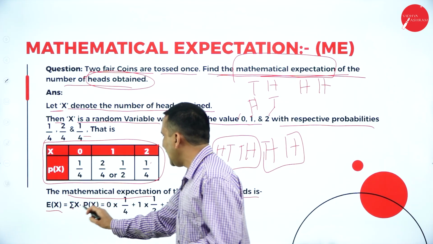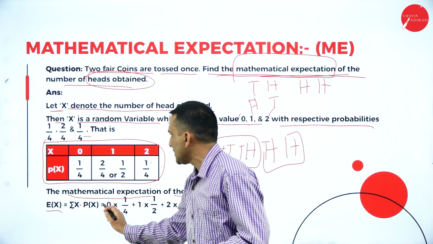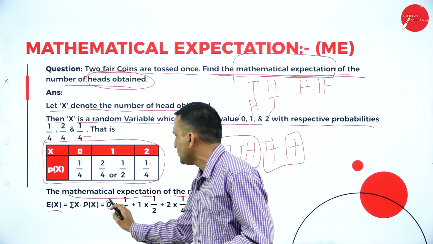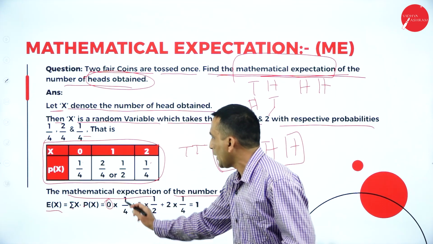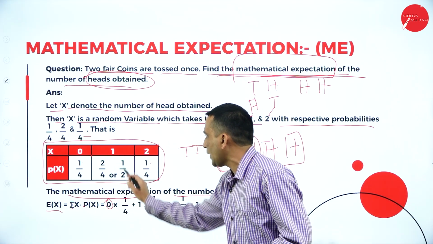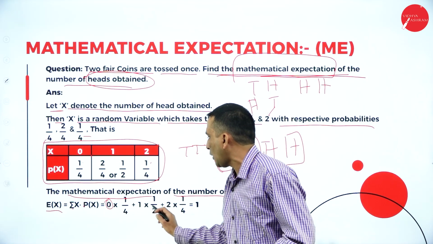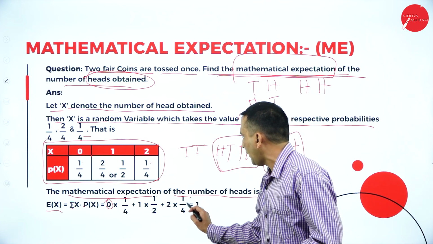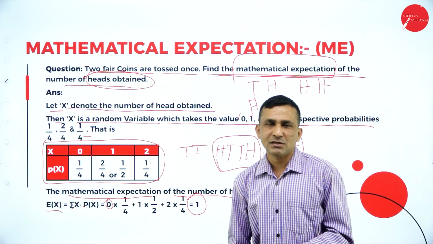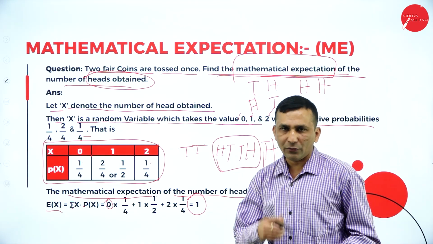If you multiply with each and every X value, the first X value starts from 0. The respective probability you need to multiply is 1 by 4. Now the second one, you are going plus 1 into the respective probability 1 by 2. The third X value will be 2 into 1 by 4. Finally, the mathematical expectation, the arithmetic mean, will be 1. Moving forward to the next question.